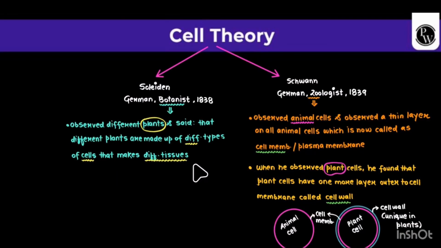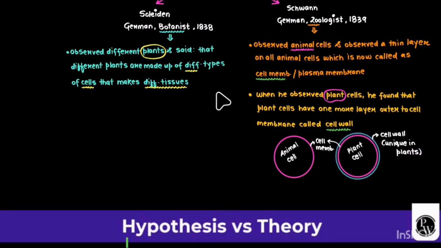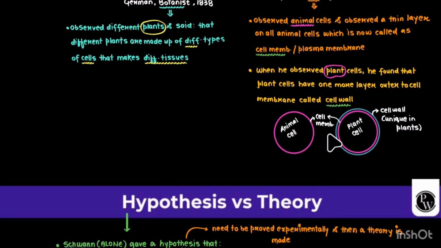Now the cell theory: Schleiden and Schwann were two scientists, both from Germany. Schleiden was a botanist in 1838, and Schwann was a zoologist in 1839. Schleiden observed different plants and said that different plants are made of different types of tissue, that is, different types of cells make different types of tissue. Schwann observed animal cells and saw a thin layer in all animal cells, now called the cell membrane or plasma membrane, right? When he observed plant cells, he found that they have an additional layer over the cell membrane, which we call the cell wall, and the cell wall is unique to plant cells.